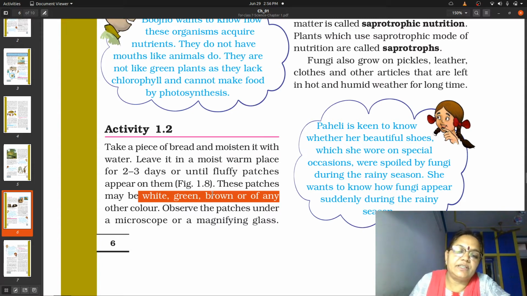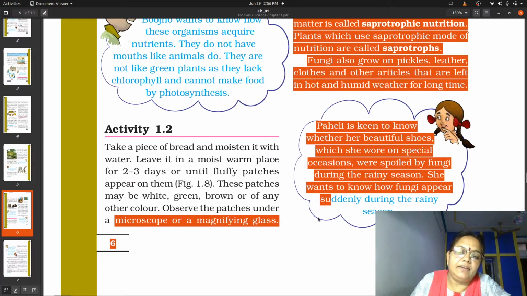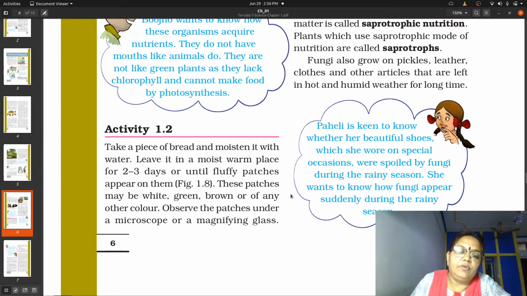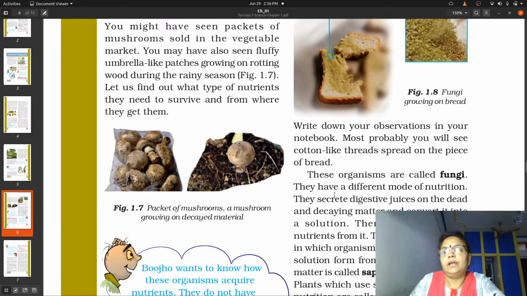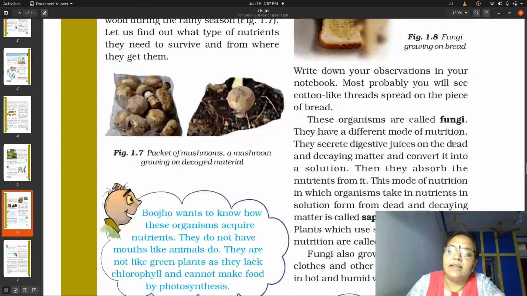Such structures which grow in the form of fluffy patches can be observed under the microscope or under the magnifying glass, and such microscopic structures which are seen only under the microscope are known as fungi. Now you see such structures grown on this bread, and when you observe it under the microscope, it appears to be of this type. So such structures are nothing but what?